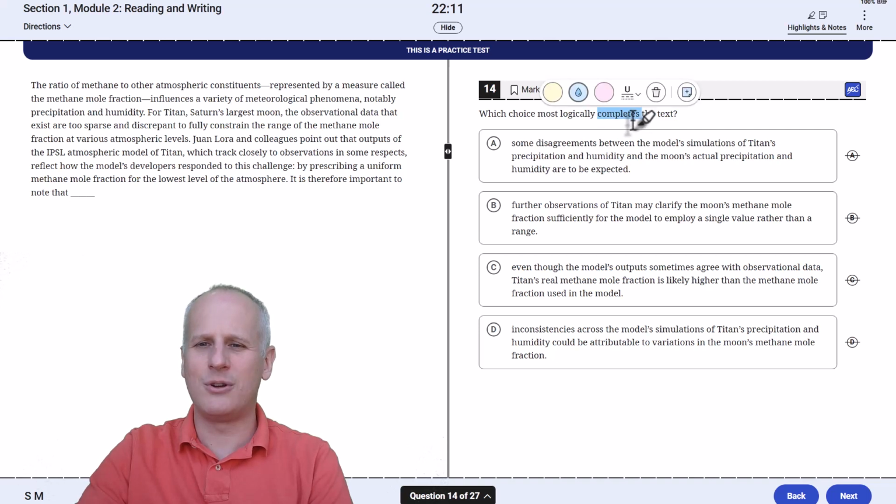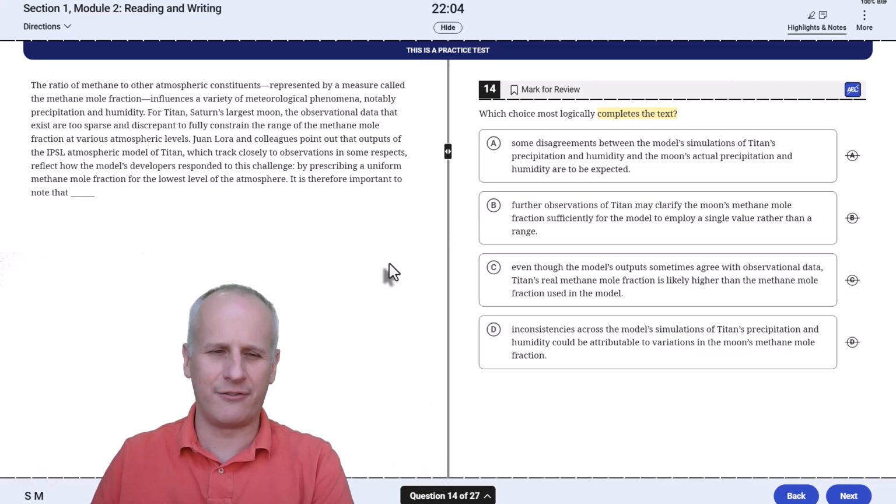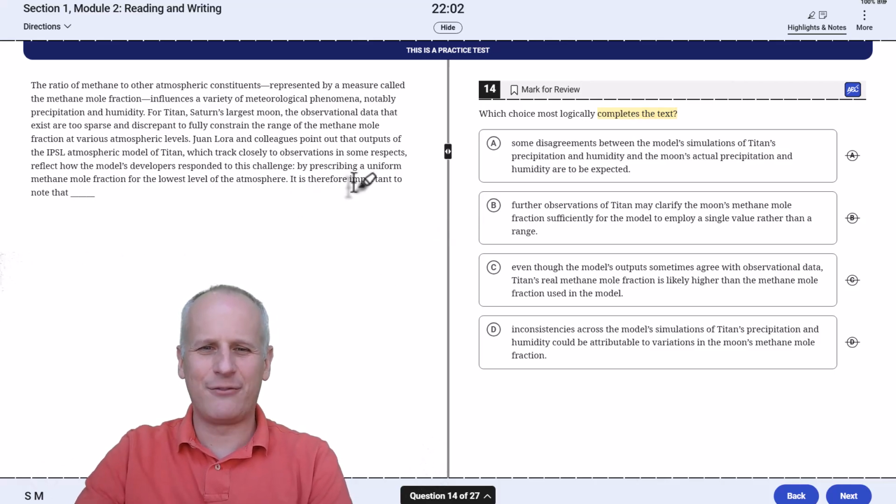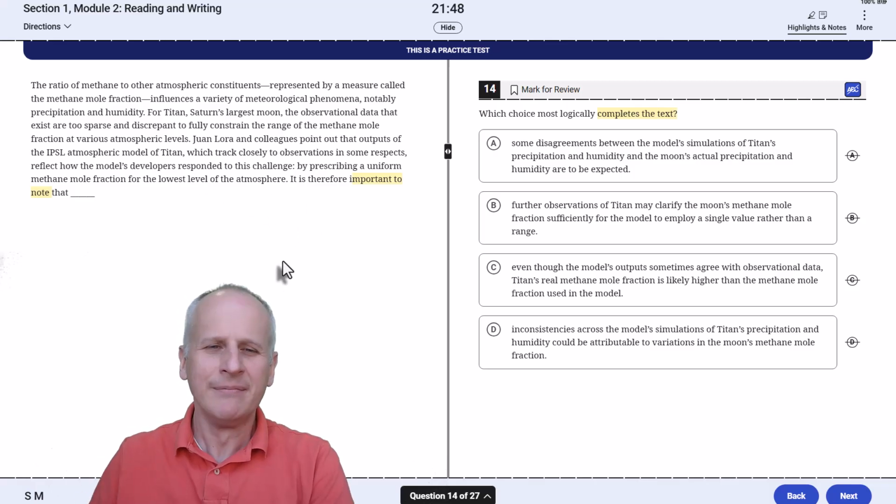When you're being asked to complete some sort of text, you want to read just the final sentence first to identify what it is that you're focusing on. So it says, "It is therefore important to note." Well, if we just pick up with "it is therefore important to note," I'm kind of missing some details here. So let's highlight this so that we know what it is to note, and we're going to read above just that sentence prior.